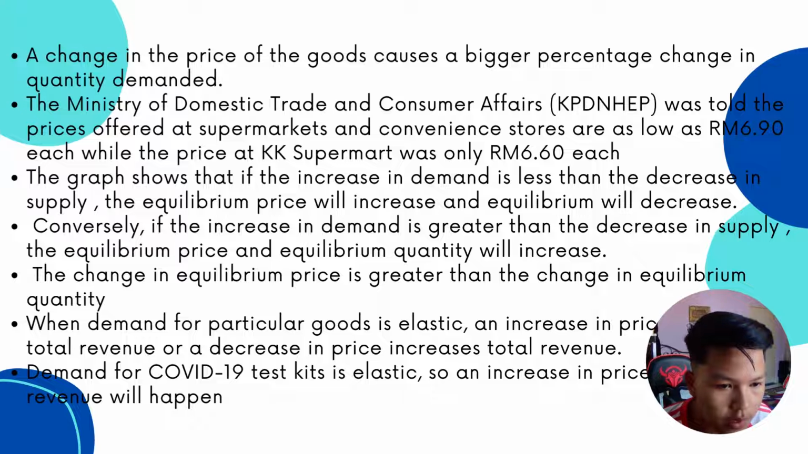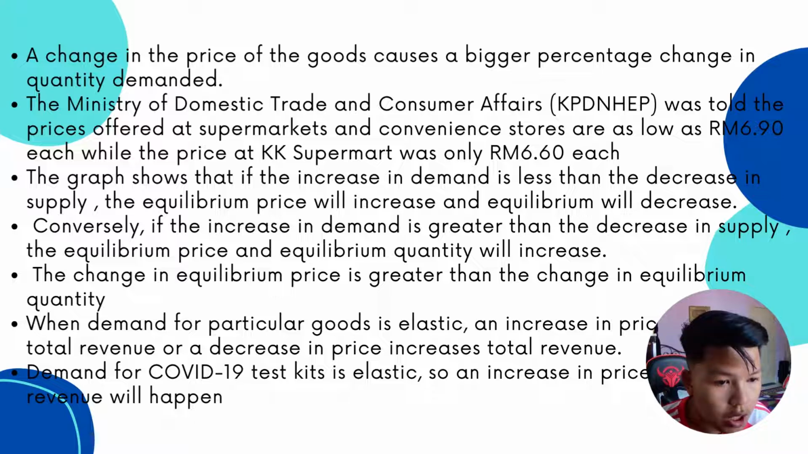A change in the price of the goods causes a bigger percentage change in quantity demanded. The Ministry of Domestic Trade and Consumer Affairs (KPDN and HCP) was told the price offered at supermarkets and convenience stores is as low as RM6.90 each, while the price at KK Supermart was only RM6.60 each.